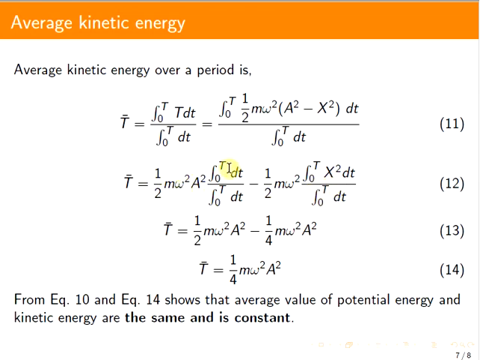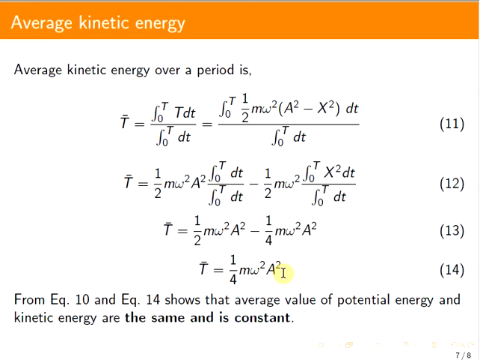Here the integrals in the first term cancel, giving half m omega square a square, minus the second term, which is similar to our potential energy term, the previously evaluated 1 by 4 m omega square a square.